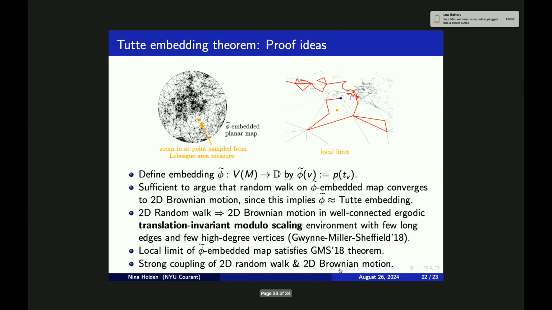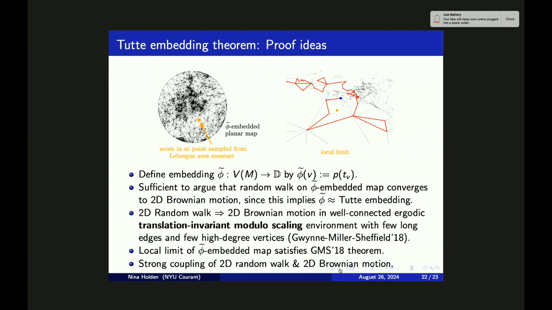The environment that we will be applying the theorem to is a particular local limit of the phi tilde embedded random planar map. In the left part of the figure, we have a phi tilde embedded random planar map. Then we sample a point from the Lebesgue area measure in the unit disk, and we zoom in near this point.